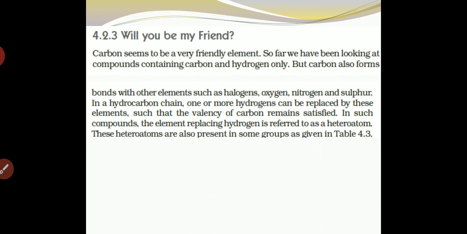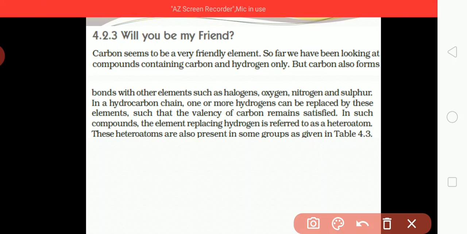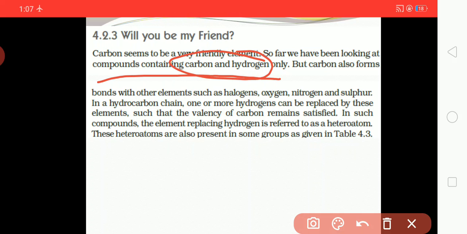Okay, so far we have been looking at compounds containing carbon and hydrogen only, but carbon also forms bonds with other elements such as halogen, oxygen, nitrogen and sulfur. Just now we have studied carbon and hydrogen, but carbon has the property of forming a bond with elements like hydrogen, halogen, oxygen, nitrogen and sulfur.